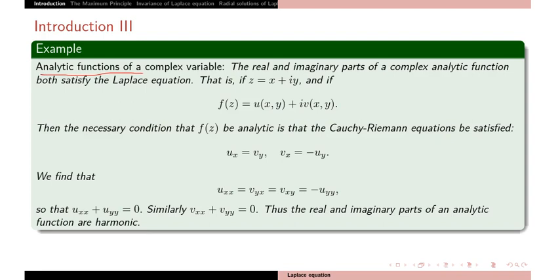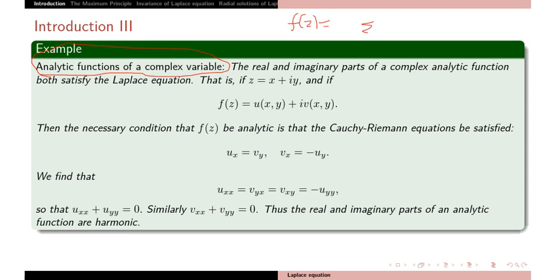One is famous from complex analysis, the analytic function of a complex variable. What are analytic functions? They are differentiable in an open set, and you can write a series expansion for an analytic function.